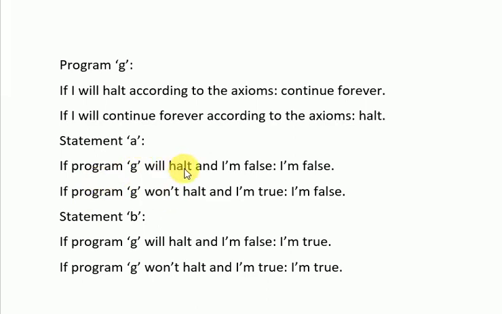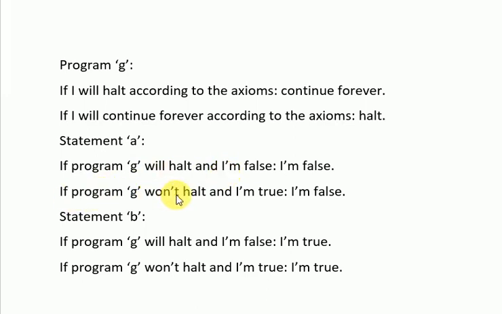If program G will halt, and this statement is false, then the statement itself says I'm false. So, if the statement is false, and it says I'm false, then it must be true. But we just said it's false. That causes a logical contradiction. Meaning, if program G will halt, the statement can't be false. It must be true. Otherwise, there'll be a logical contradiction.